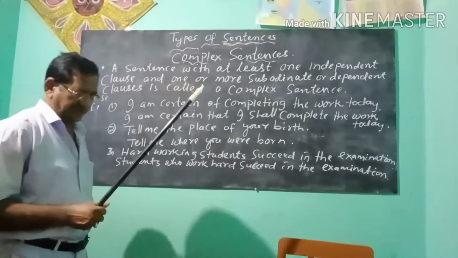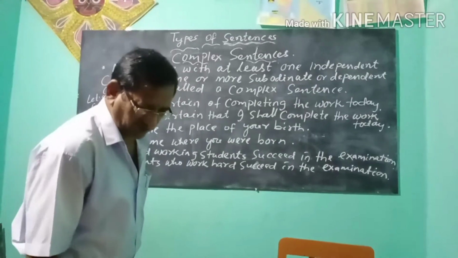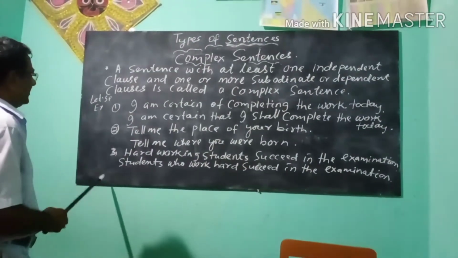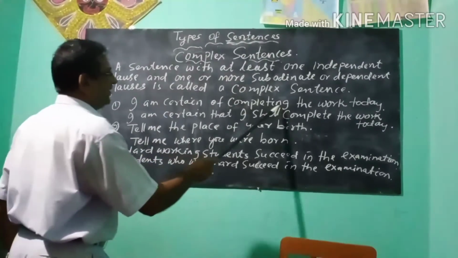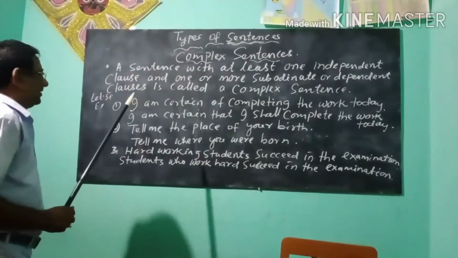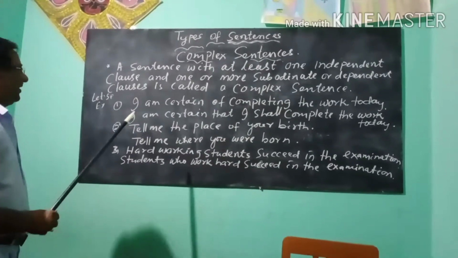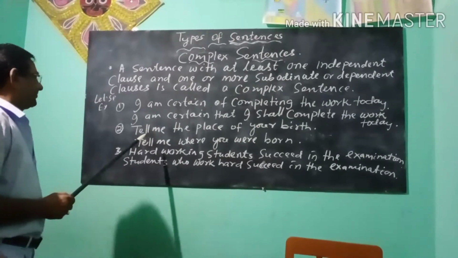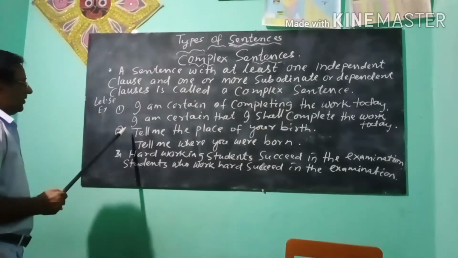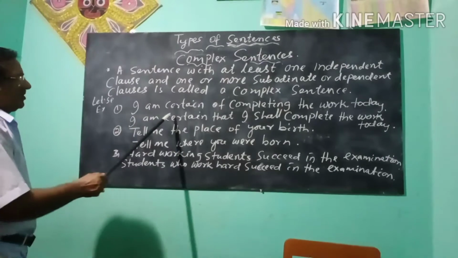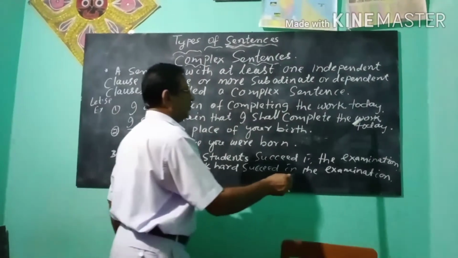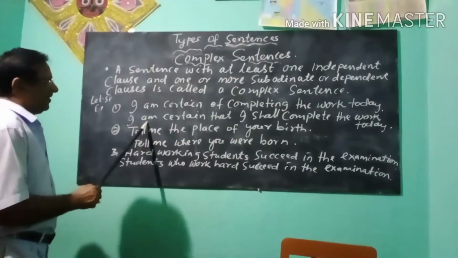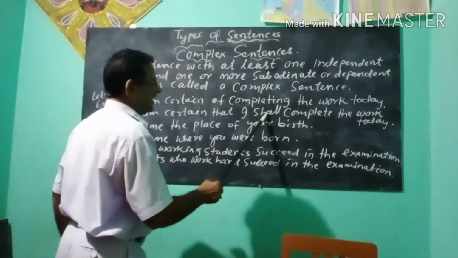Let us see some examples. Here is a sentence: I am certain of completing the work today. Now we see here "am" is the finite verb. Next we see: I am certain that I shall complete the work today. Here "am" is a finite verb and "shall" is another finite verb.